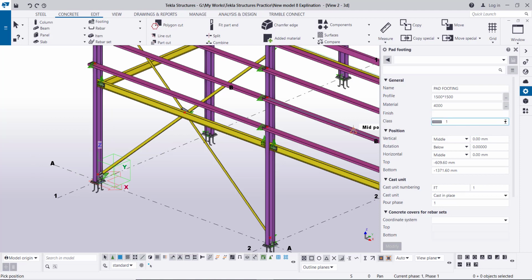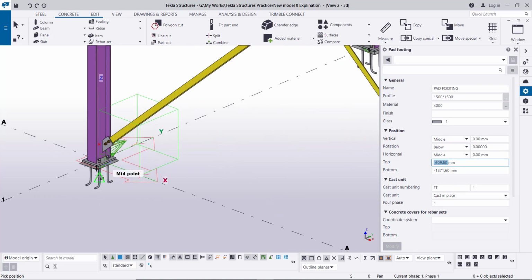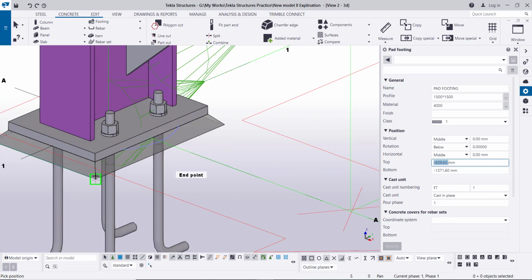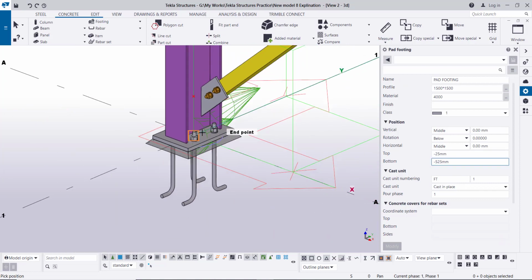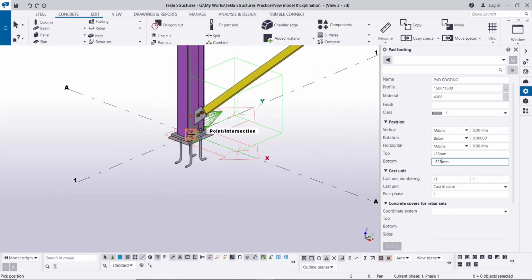This is the color, I'll keep it gray. Then from the top and bottom levels, the thickness of the concrete will be decided also. As you see here, we have this grout 25 mm, so our top level of the concrete will be at -25, and the bottom level will be at -525. Okay, now we will click at the center of the column.